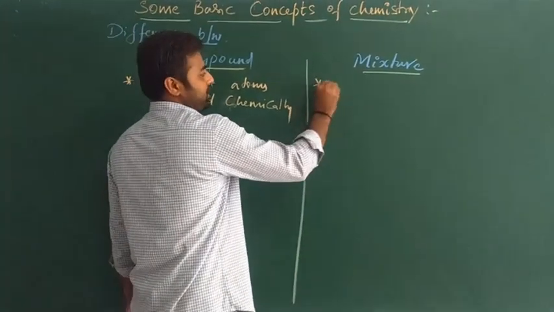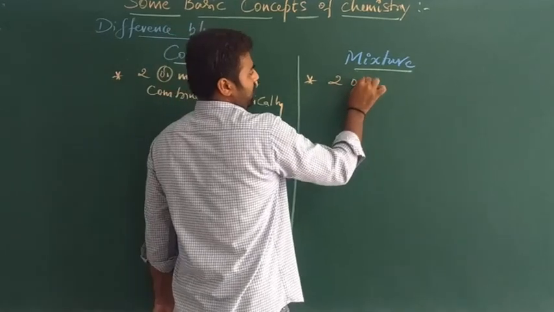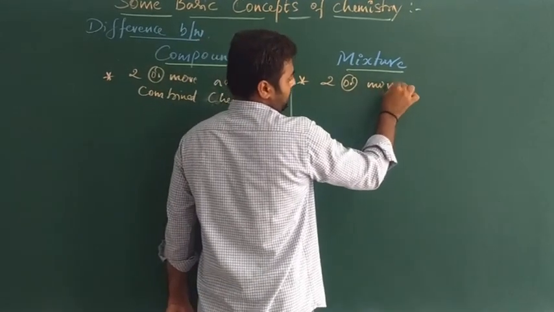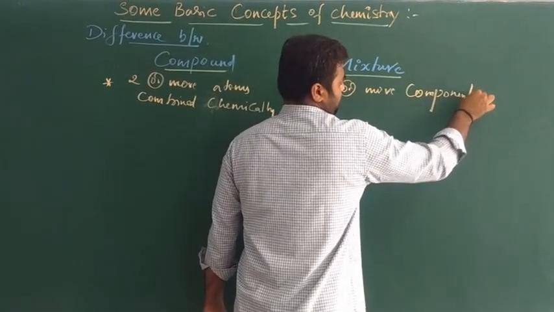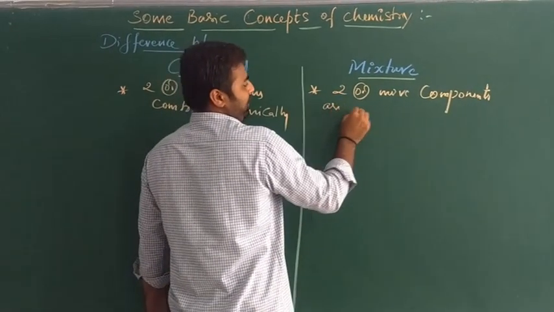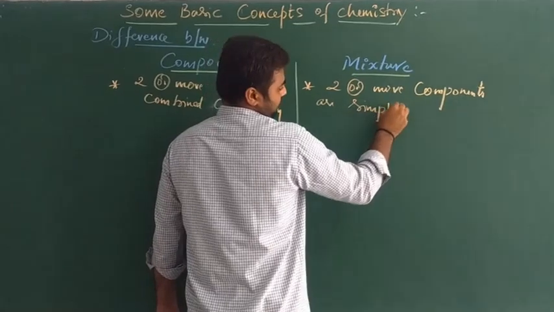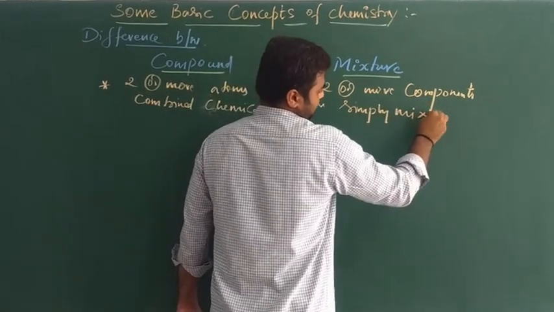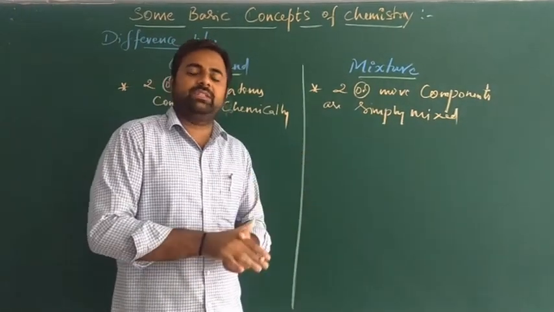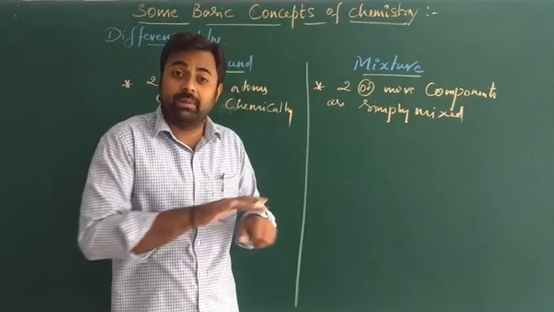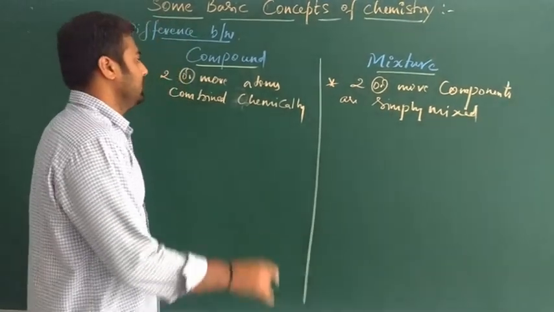But in the case of a mixture, two or more components are just simply mixed and they are not chemically combined. That is the first difference.